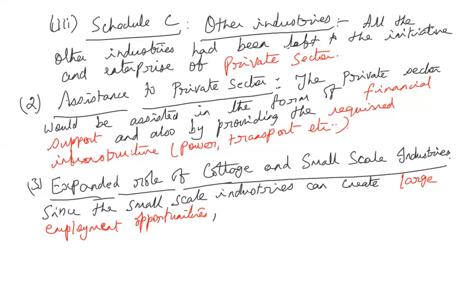The government decided they would be encouraged. So small scale and cottage industries would be encouraged. How is the government encouraging? Through